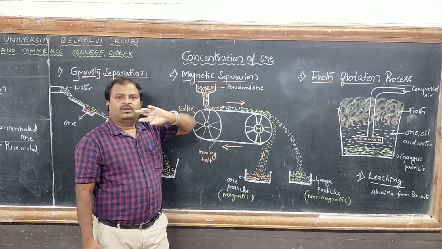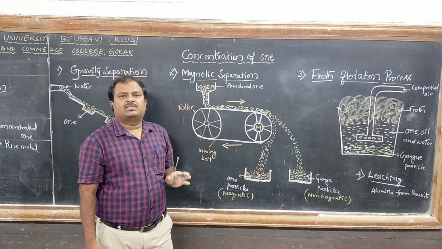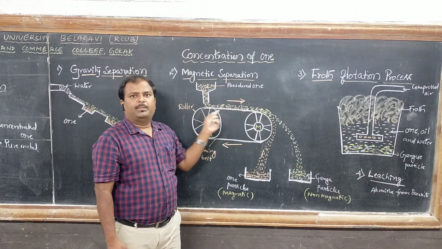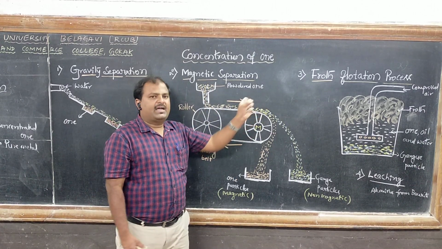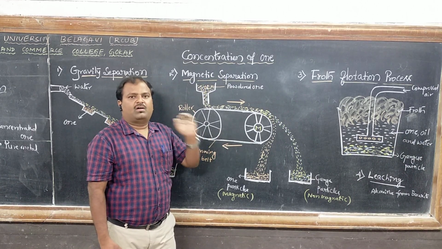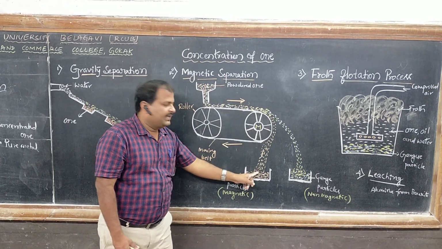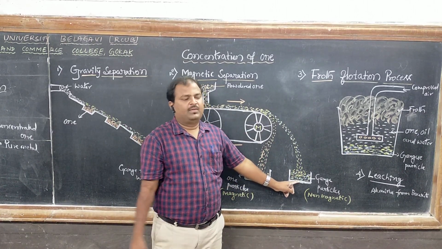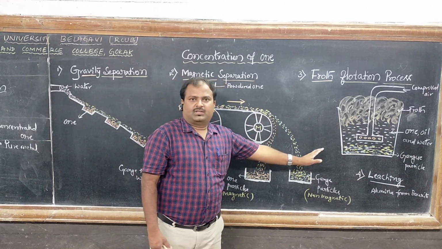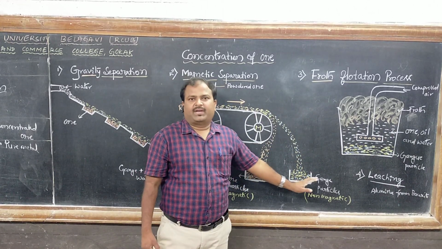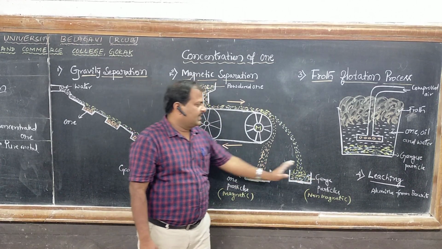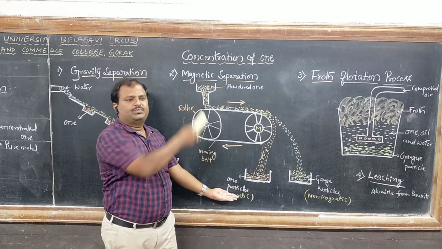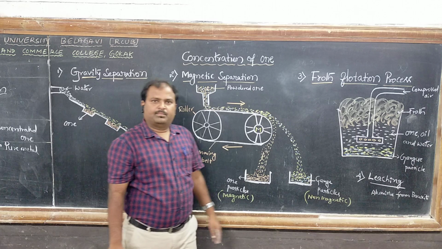Here either ore particles or gangue particles should be magnetic in nature. The powdered ore is dropped on the moving bed. The magnetic roller attracts the magnetic part of the powdered ore, which falls near the magnetic roller, and the non-magnetic part, that is impurities, falls away from the roller. In this way we can separate the ore particles and gangue particles. The obtained ore is concentrated ore from the powdered ore. This is the magnetic separation method.